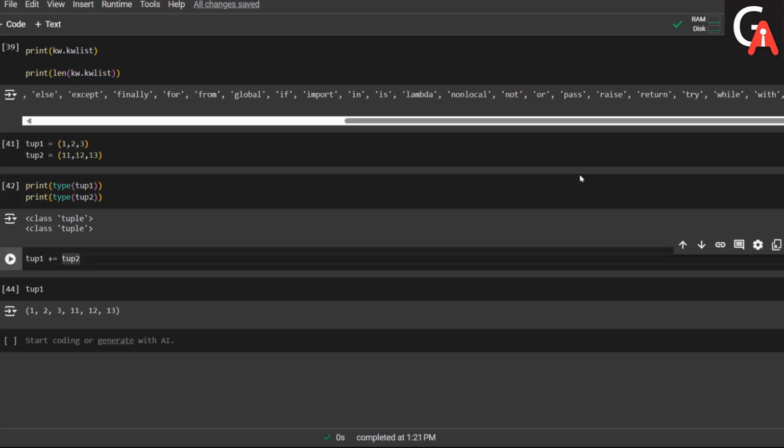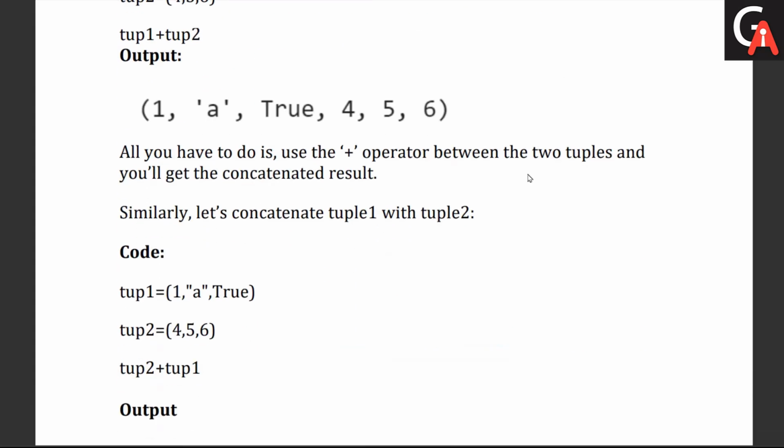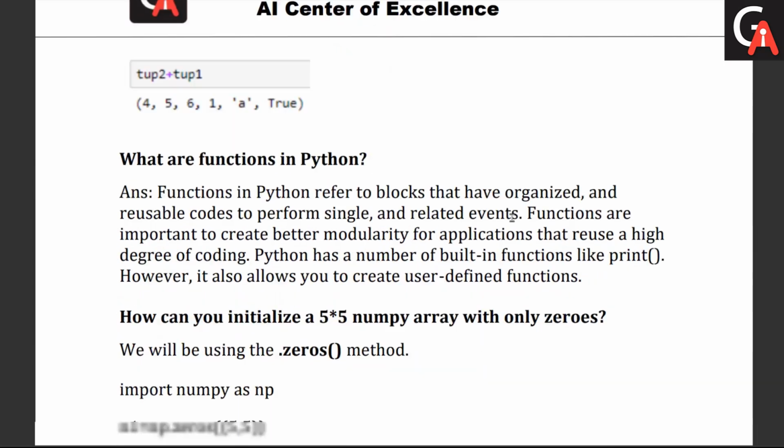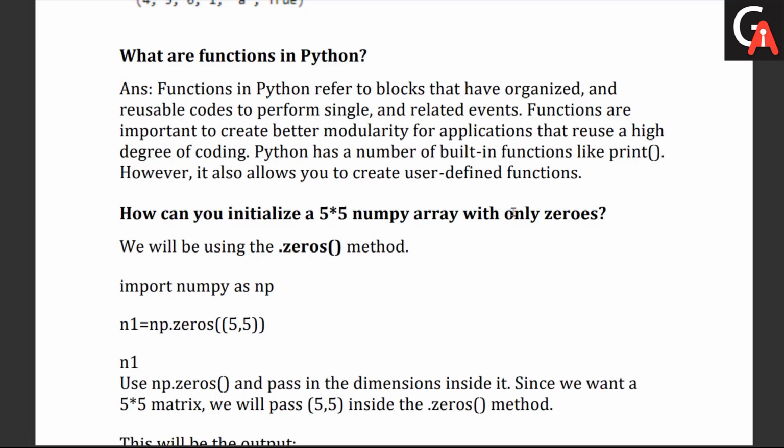Let me go into the next question for the day. What are functions in Python? A function in Python refers to a block of organized and reusable code to perform single and related events. Functions are important to create better modularity for an application and a high degree of code reuse. Python has a number of built-in functions like print. However, it also allows us to create user-defined functions.